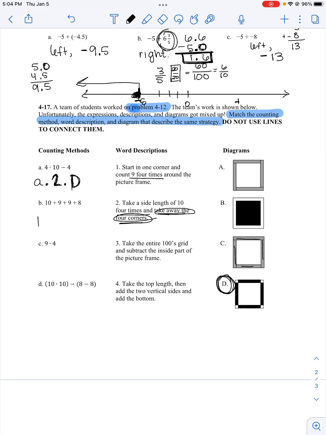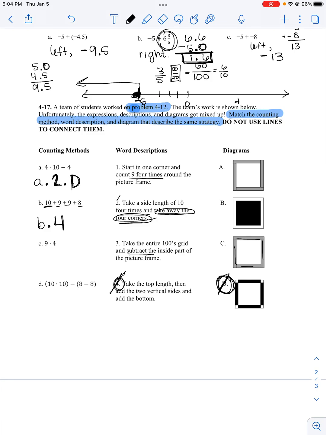Part B, 10 plus 9 plus 9 plus 8. Number 1 was start in one corner, count 9 4 times. That's not going to work. Number 3, take the entire 100s grid and subtract the inside part. That would be subtraction. There's no subtraction in that expression, which leaves number 4. So B, 4. And 4 is take the top length, which is 10, then add the 2 vertical sides, and then add the bottom.